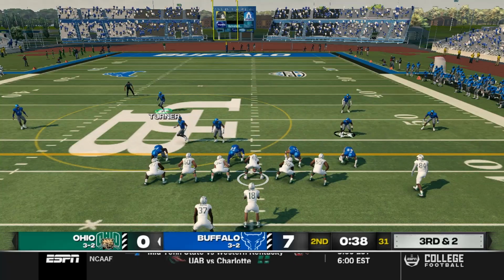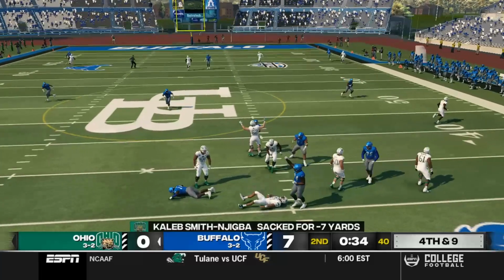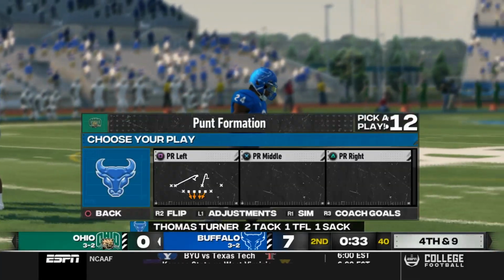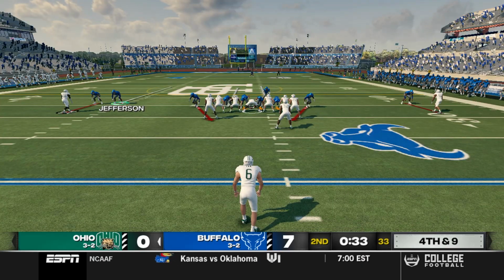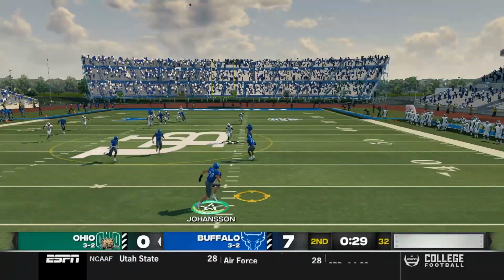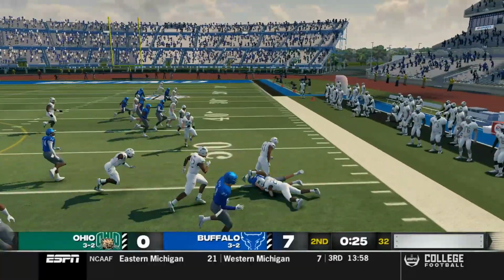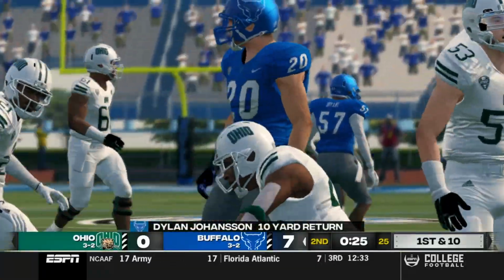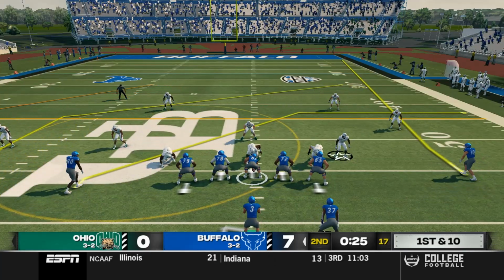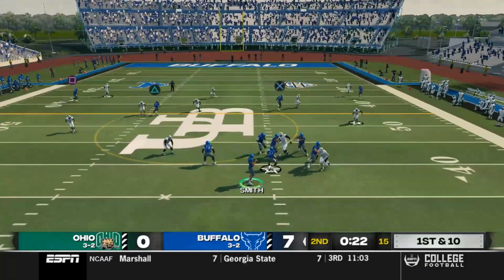Looks like the Bobcats are going to go no huddle and try to get a first down here on 3rd and 2. Smith-Njigba, Turner bringing pressure, hits him and brings him down. Thomas Turner sacks him, and the Bulls will call a timeout. 4th and 9, the Bobcats are going to be forced to punt again. You got to wonder, are the Bulls going to try to score, or do they just want to set up a return that might give them good field position? Johannesson takes the return. He cuts it to the right. He can't get to the edge, but he gains 10 on the return, setting him up at the 45-yard line. The Bulls have 25 seconds before halftime. They got plenty of time to try to take a shot here and get in field goal range.